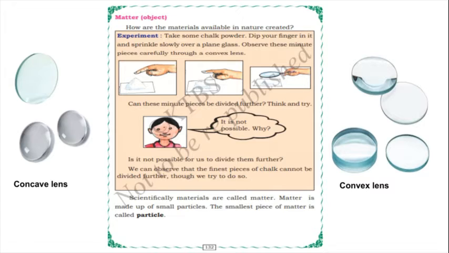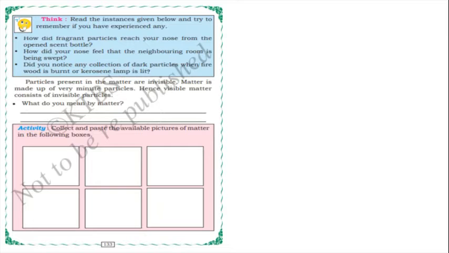Yes, matter is made up of small particles. The smallest piece of matter is called a particle. So we are telling small particles. What is this small particle? The small piece of matter. Whatever the thing, the smallest piece of that object is called a particle. So the smallest part of the object, whatever it may be, the smallest piece of matter is called a particle.